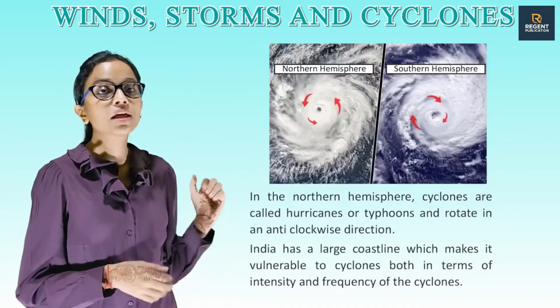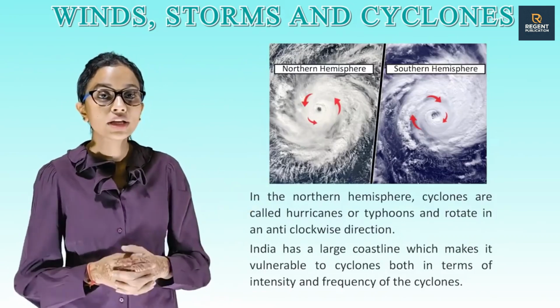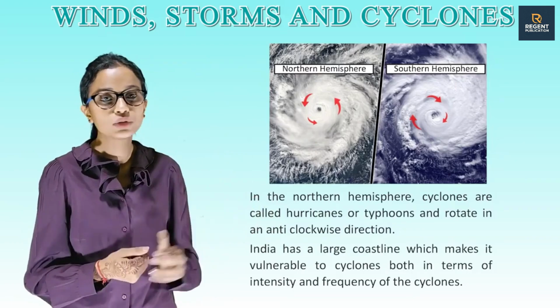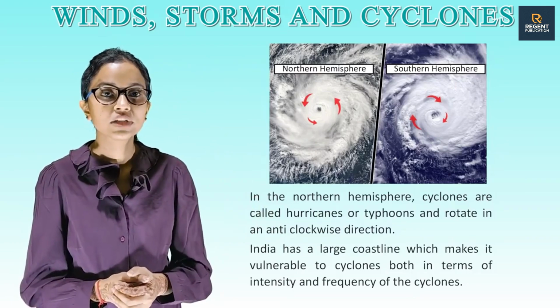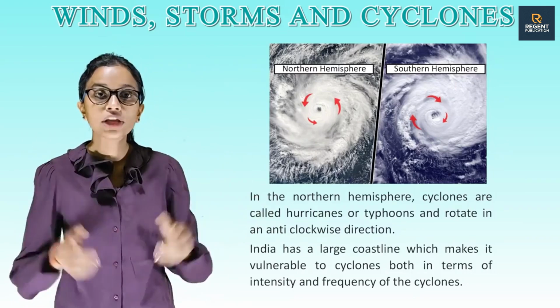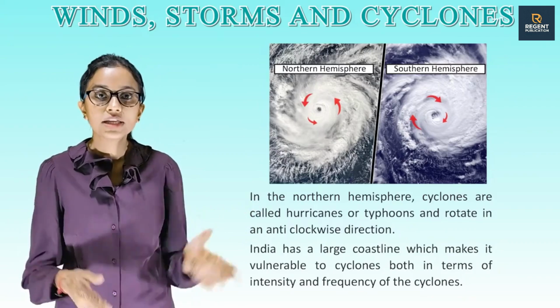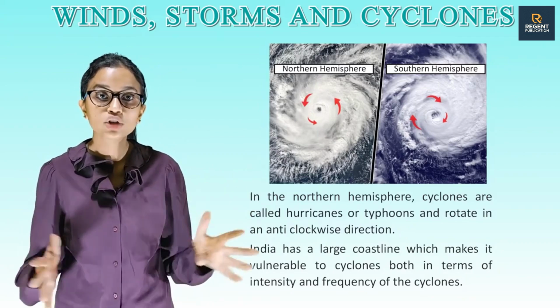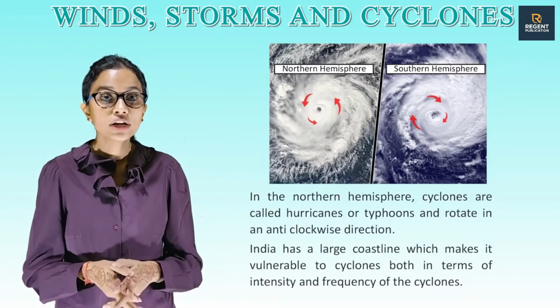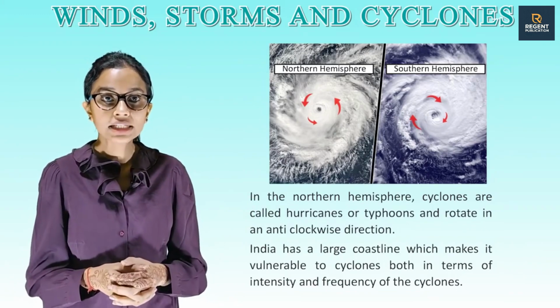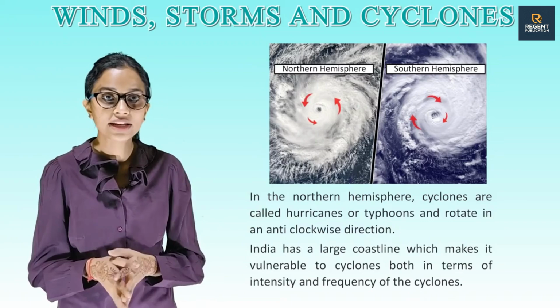So, these are the pictures showing the northern hemisphere and southern hemisphere. This is the movement of air in these two hemispheres. In the northern hemisphere, cyclones are called hurricanes or typhoons and rotate in an anti-clockwise direction.